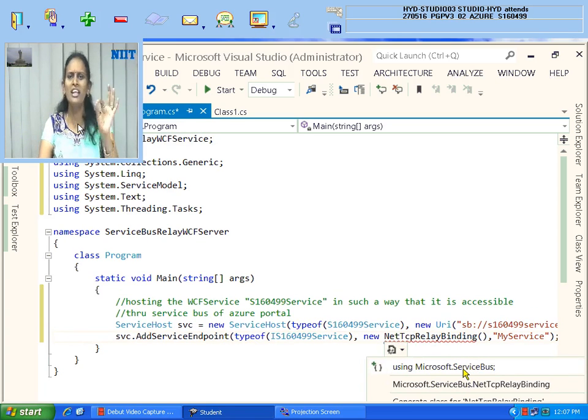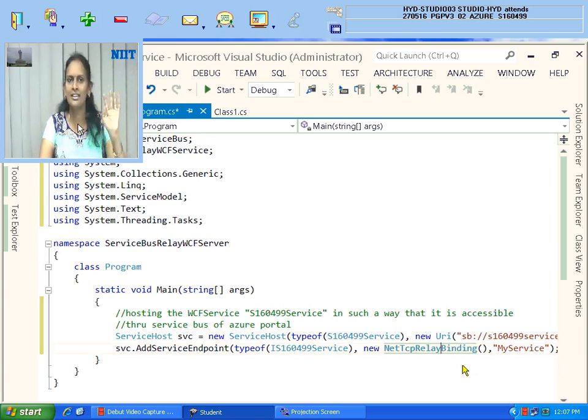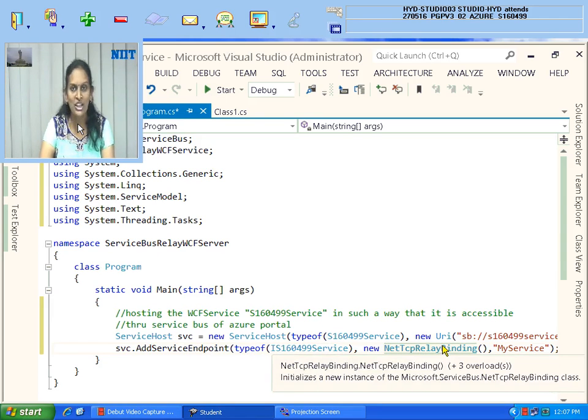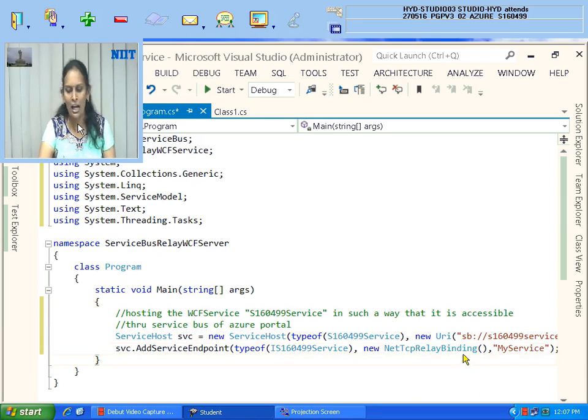Everything is correct, nothing is wrong. Only the namespaces are missing because you did not add them, so red color will come. You go there and press Control dot. Automatically a pop-up will come. Select the first using line. If you make any spelling mistake, it will not show those options. So this is how it is created.